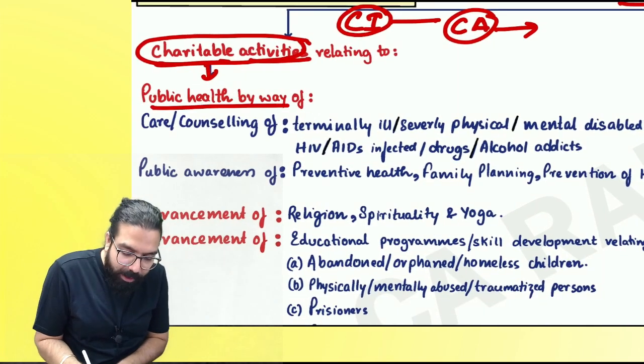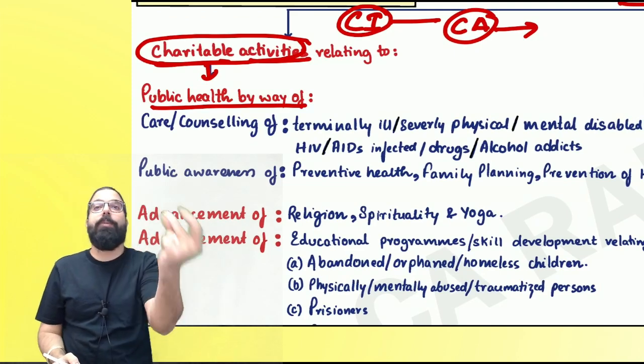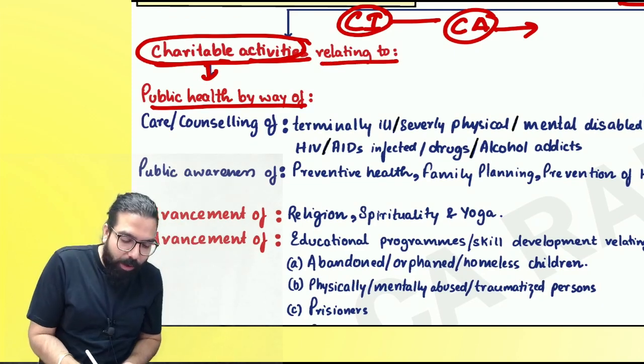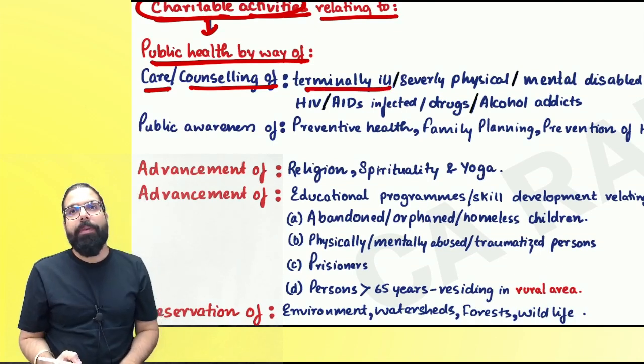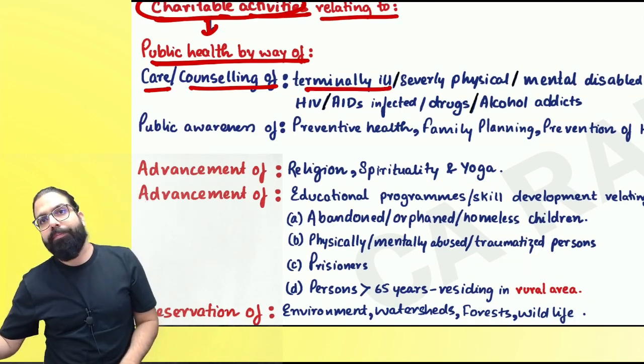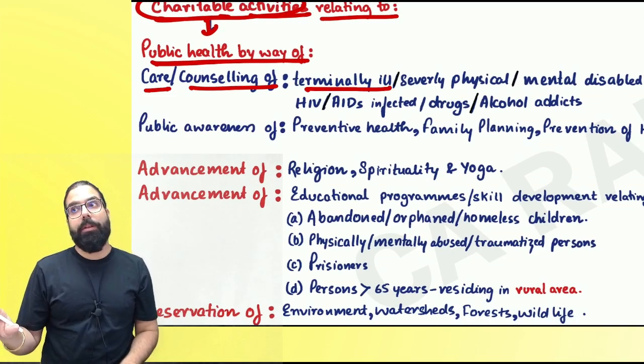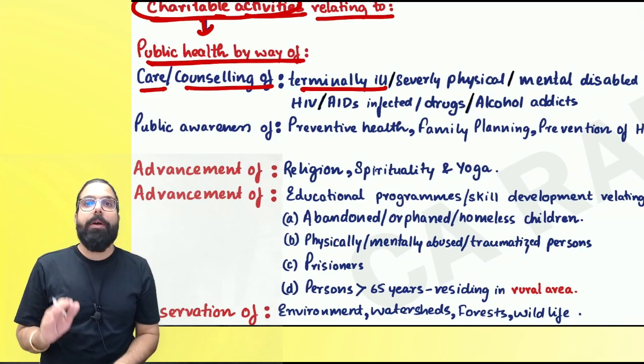Government told public health. If you are going ahead and doing charitable activity in respect of public health, by way of care and counseling of terminally ill people. Terminally ill means about to go. Okay, only for classroom purpose, nothing to joke. Okay. Baba, I'm just telling.